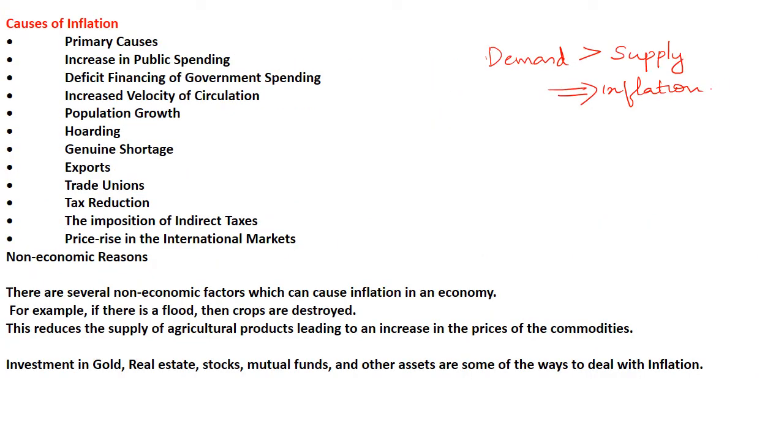Now we are going to discuss the reasons behind this inflation. The primary causes: when demand is high and supply is low, it can lead to inflation.